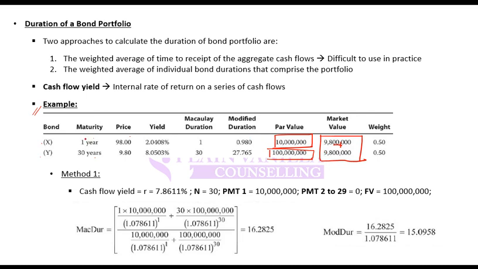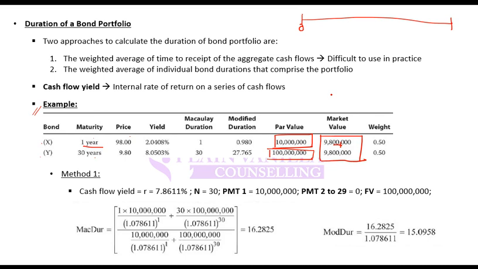Then first cash flow happens in first year, which is 10 million. Then no cash flow happens for next 28 years. And third cash flow happens in 30th year, which is 100 million. So try calculating it so that you know how it is being calculated. Calculate IRR using your calculator.